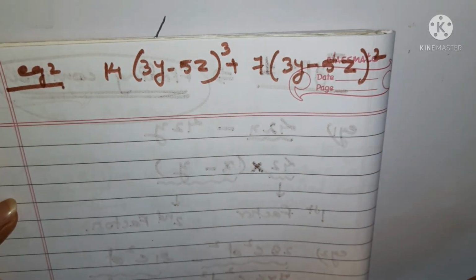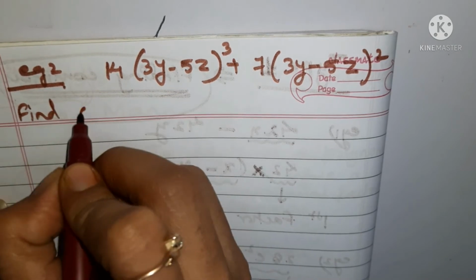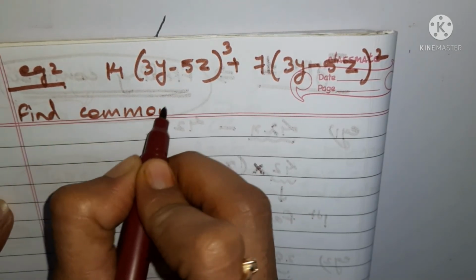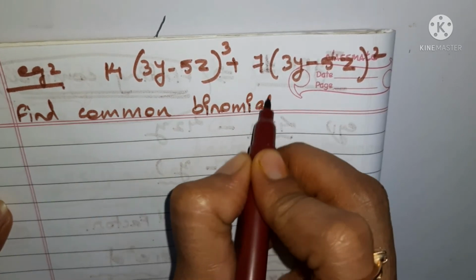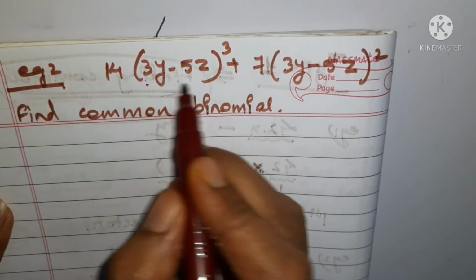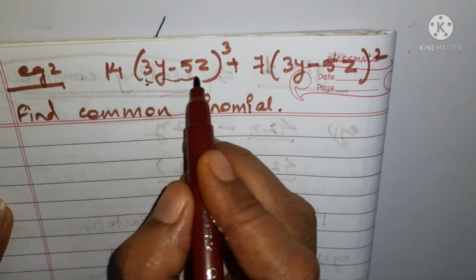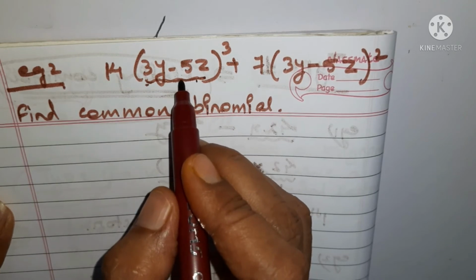So you have to find the common binomial in this, right? What you have to find? Find the common binomial, because we have taken the type 2 heading as to find common binomial, right? So which is the common binomial? You can see these two are the common terms. There are two terms present in this bracket. It means it is a binomial.